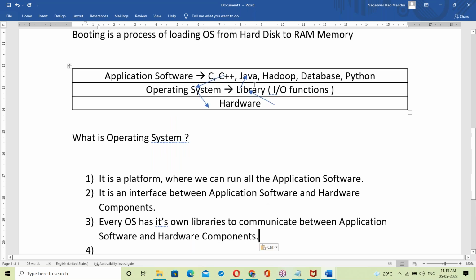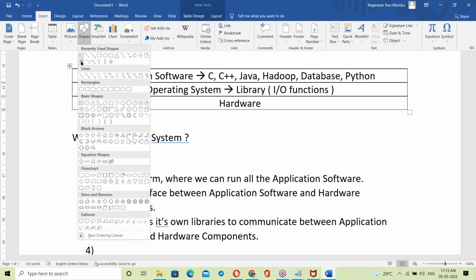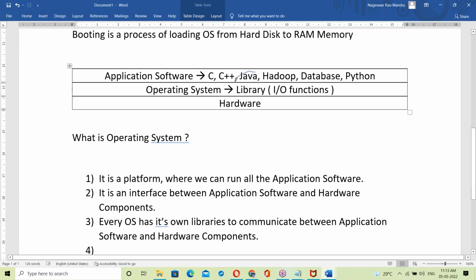Suppose a Java program is running, or a C program, maybe C++. Before running, all these programs first of all link with the OS library. After linking with the OS library, they communicate with hardware components.